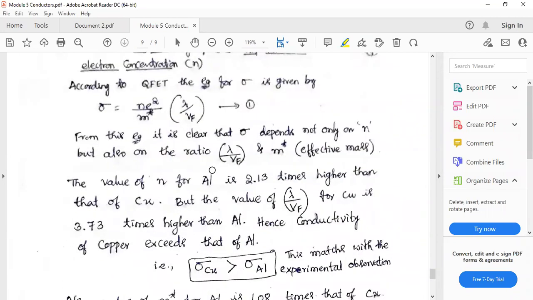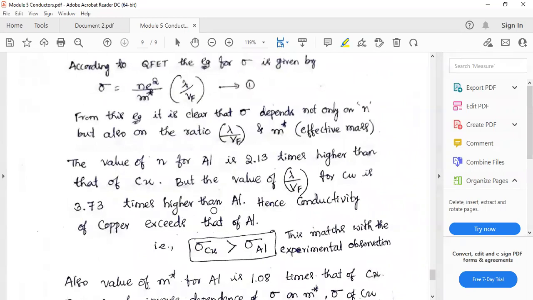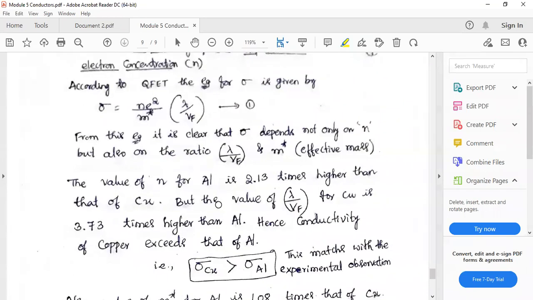Now, let us take the case of aluminum and copper itself. I have said that according to classical free electron theory, aluminum is more conductive than copper, right? But according to experimental observations, sigma of copper is greater than sigma of aluminum. That is because even though aluminum has 2.13 times higher n than copper, this ratio lambda by Vf for copper is 3.73 times higher than aluminum.